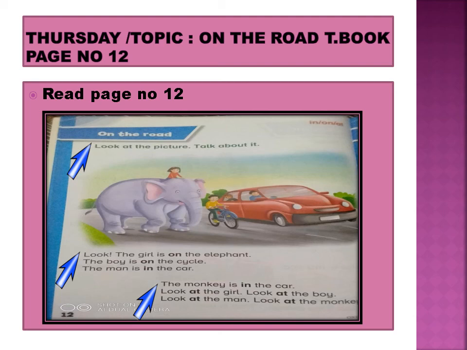Look, the girl is on the elephant. I am asking the question, where is the girl? The girl is on the elephant. Where is the boy? The boy is on the cycle. Where is the man? The man is in the car. Where is the monkey? The monkey is in the car.